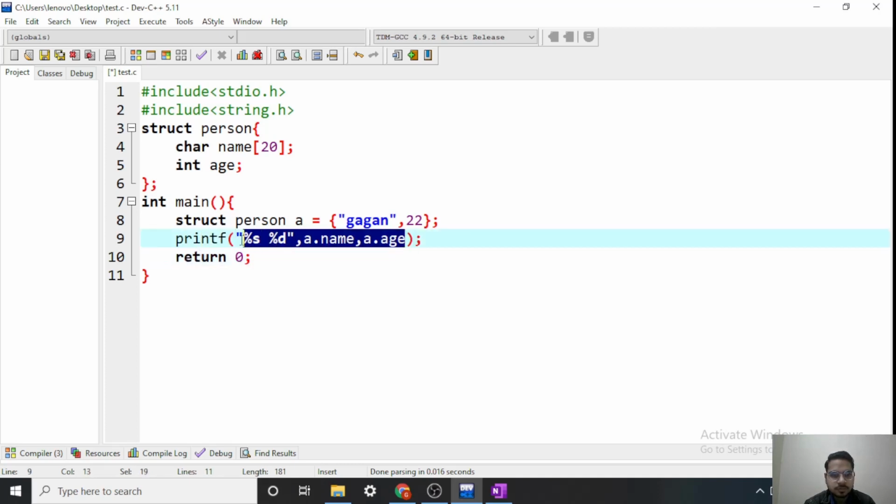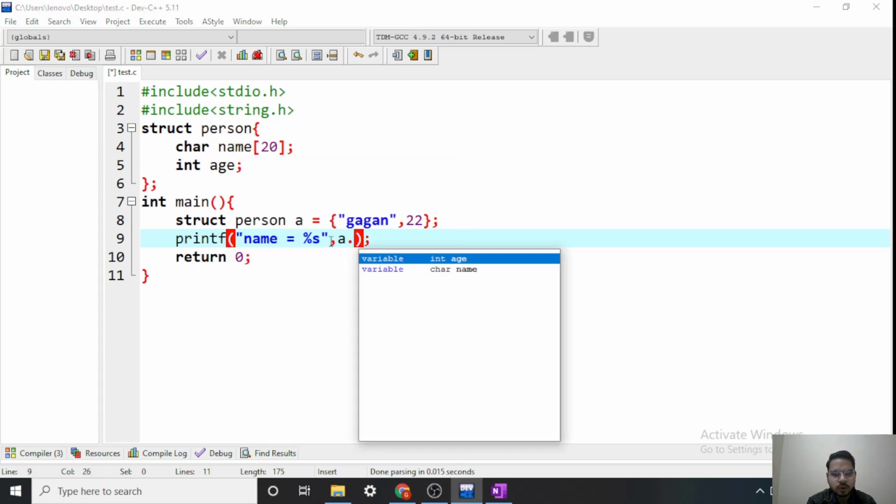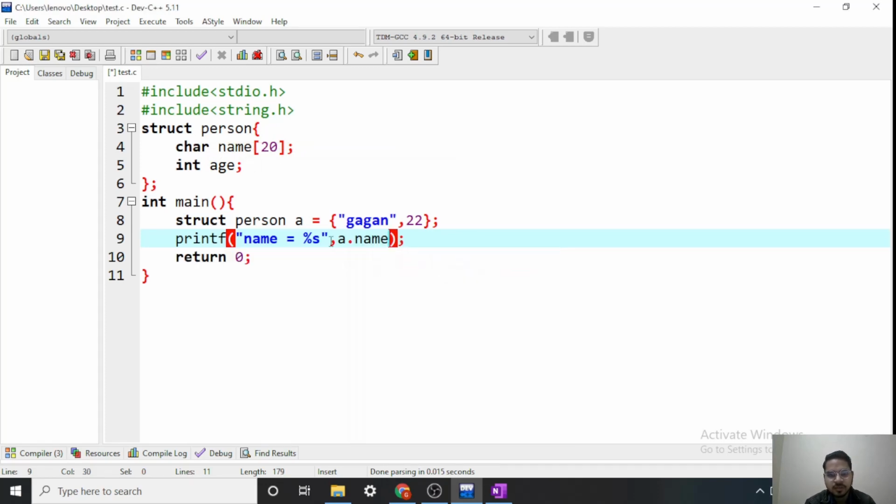So like printf, I am printing name. Name is equal to, now to print a string we need %s. Then after that, what is my variable name? A, but I cannot simply print A. I have to access this name. So A dot, you can see the suggestions, name. So A dot name will give me the name.